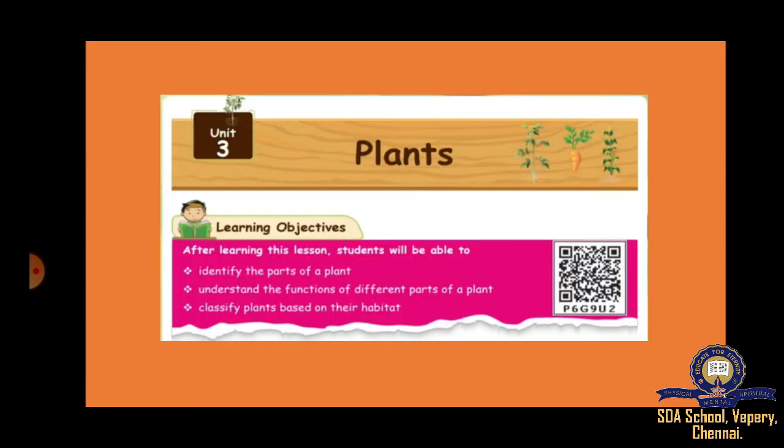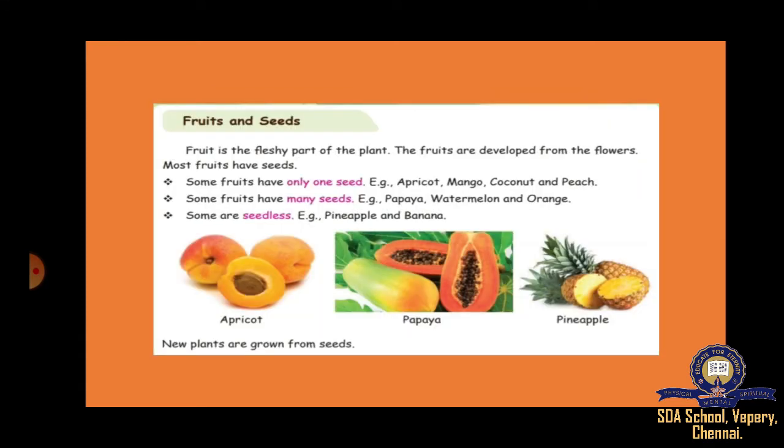That is Science Unit 3 Plants, and we have come to the last session. Last class we discussed fruits and seeds, one seeded fruit and many seeded fruits, and a few fruits will be seedless. Pineapple, banana are seedless. One seeded are apricot, mango, coconut, peach. Many seeded are papaya, watermelon and orange. So, from seeds only new plants will grow.